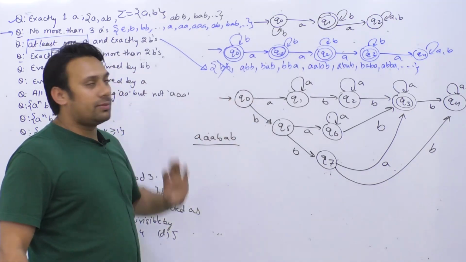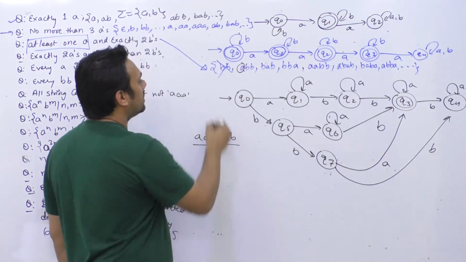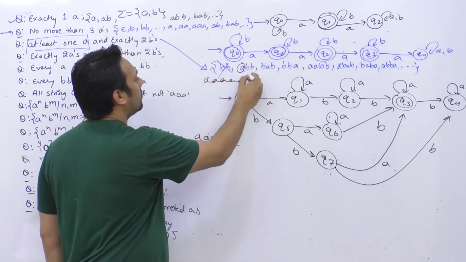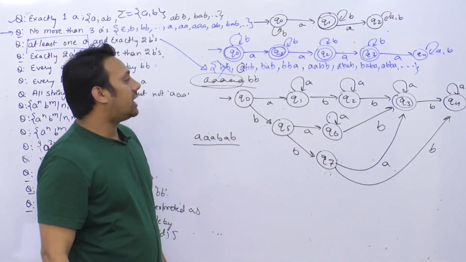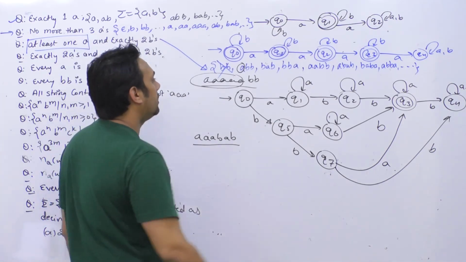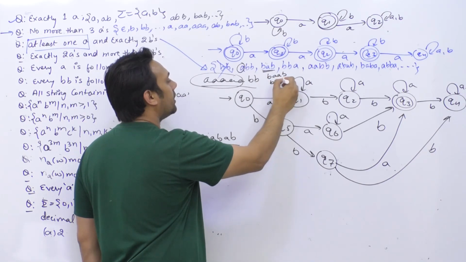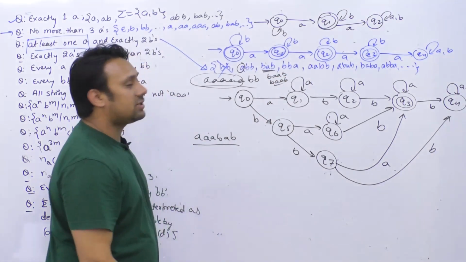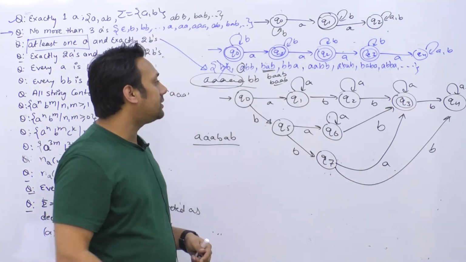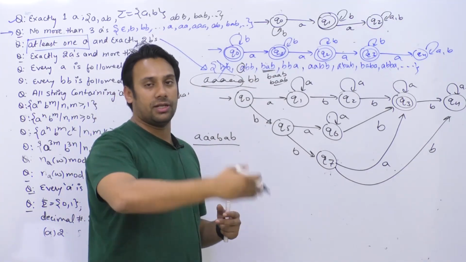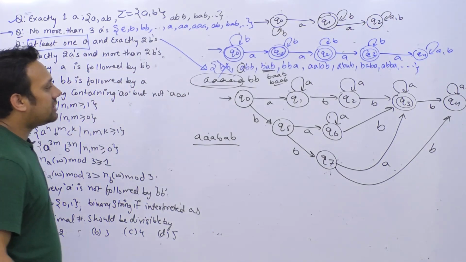Now that a can be anywhere, that a can be in the beginning. You can have the string a b b, right? So a number of a's can be there in the beginning, or you can have the a's in the middle also, like b a b, or b double a b, or b triple a b, and so on. You can have a's in the end also, as well as a in the beginning, in the middle, and in the end. So you can have a anywhere.